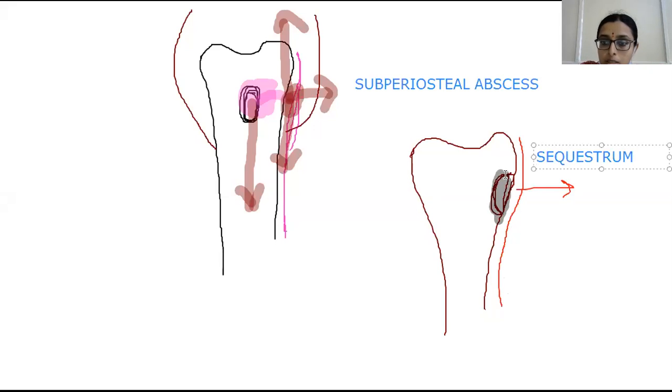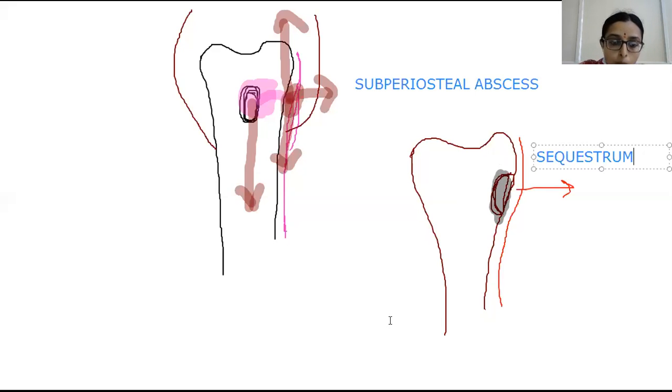Sequestrum is nothing but this necrotic piece of bone. Here we have seen, because of the subperiosteal abscess, the periosteum gets separated here. The periosteum got separated, and there will be a decrease in blood supply to this area. And because of the decrease in blood supply, the bone gets necrosed. This necrosed piece of bone gradually separates itself from the surrounding living bone. I'm showing with the cursor. This dead bone gets separated. This separated dead bone is called sequestrum.